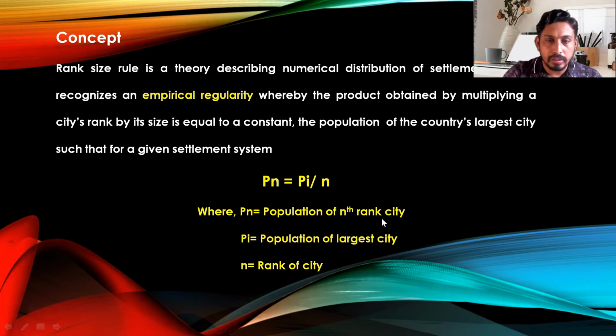Pn is the population of the nth rank city, P1 is the population of the largest city in that particular country, and n is the rank of the city. So when we divide the population of the largest city by the rank of the city, we automatically get the population of the nth city. And when we multiply the population of any city by its rank, we automatically get the population of the largest city in that country.